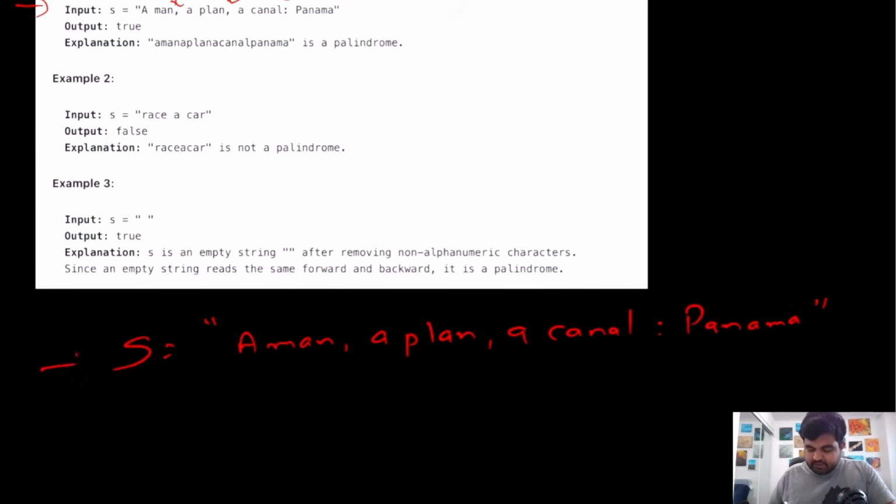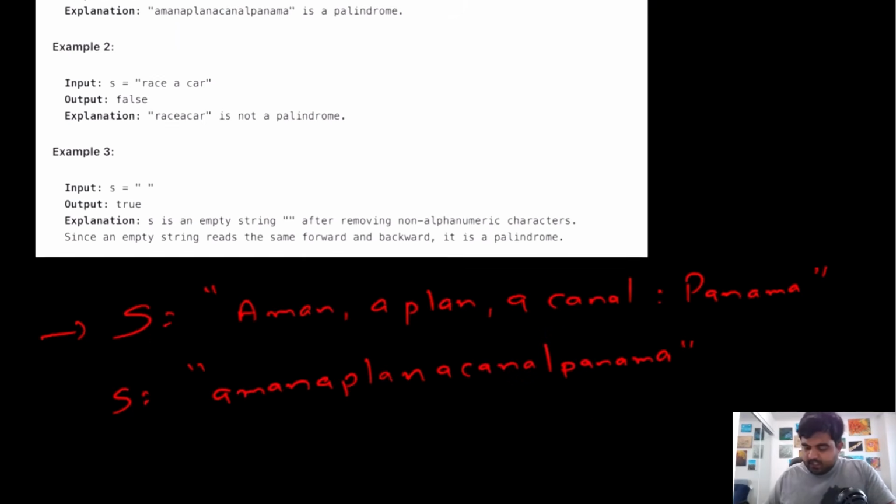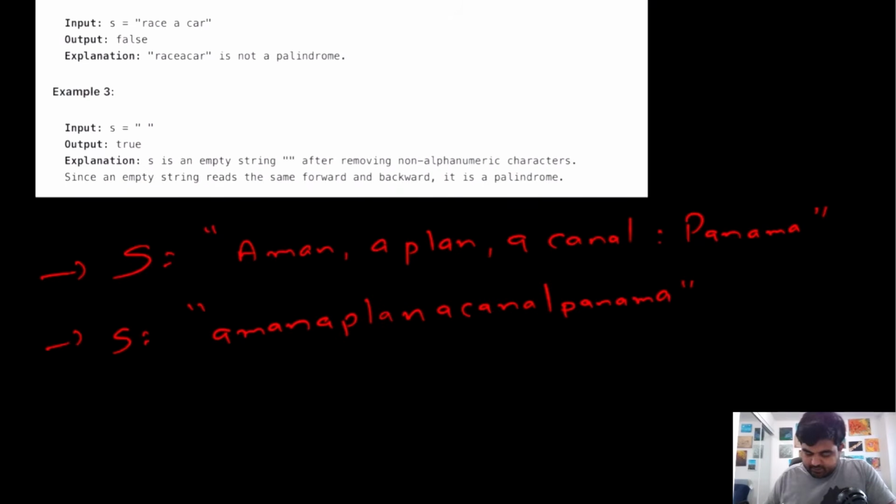This is the original string that we are given. Now if we convert all the uppercase letters to lowercase and remove all the non-alphanumeric characters, we will get a string that looks like this. And if we start going from the front and even going from the back, we will see that all the characters present from the front are also present from the back in the same order. So that is why we can determine that this string is a palindrome, and we will return true in this case.